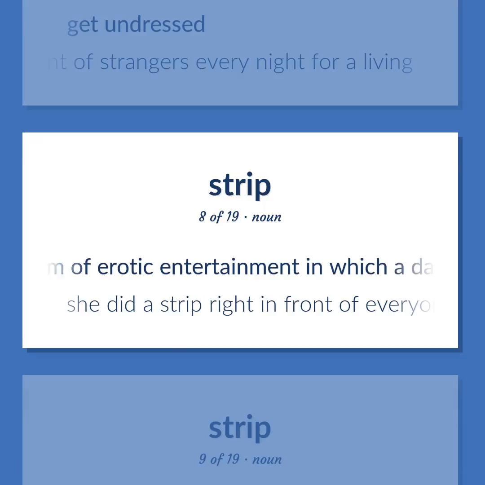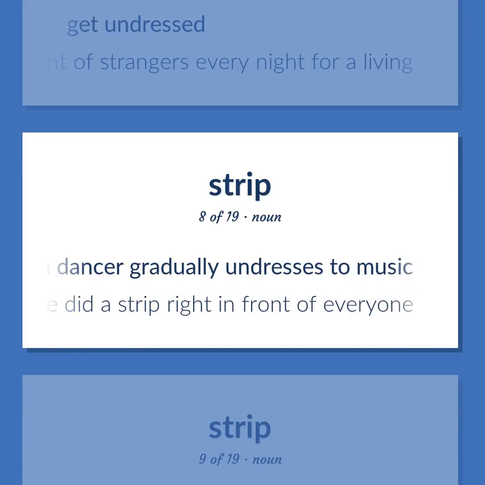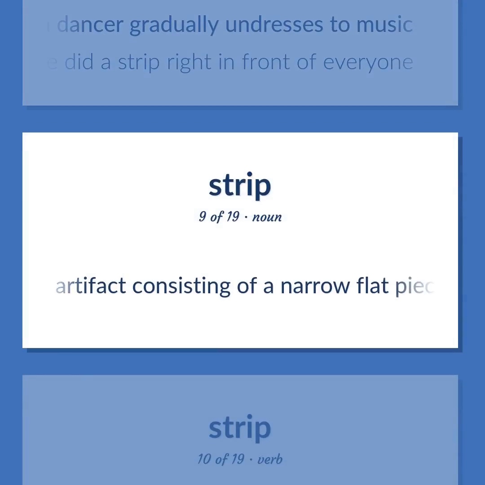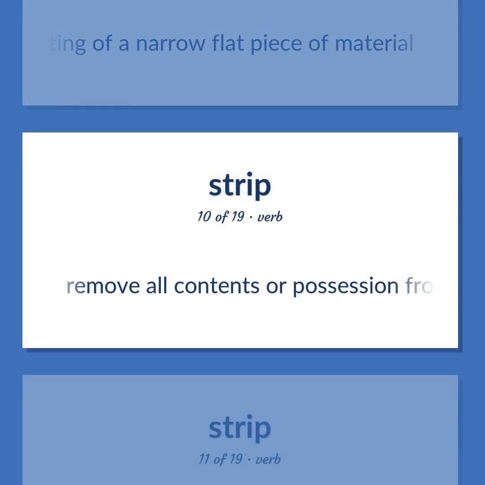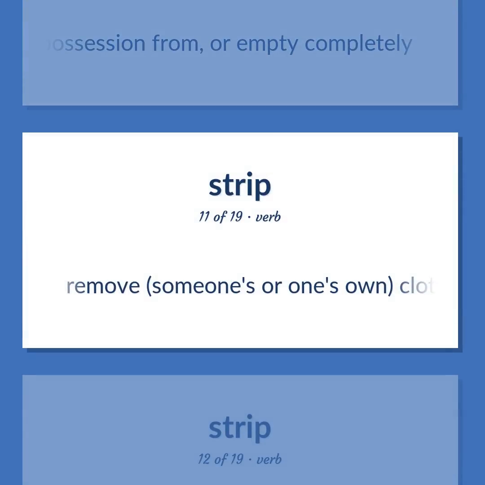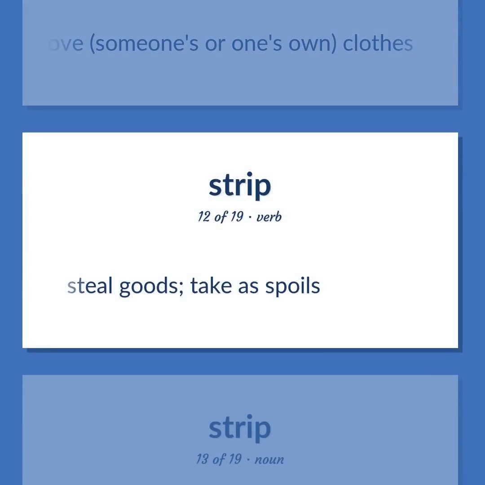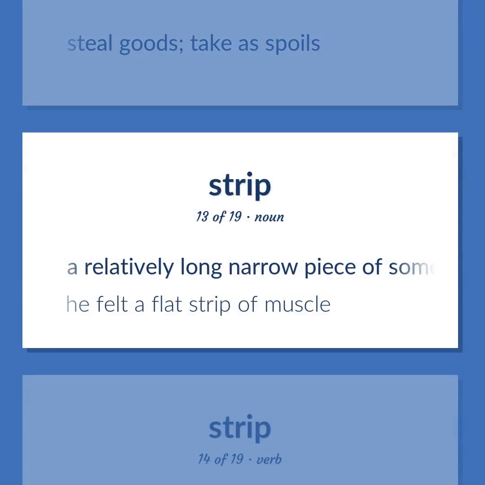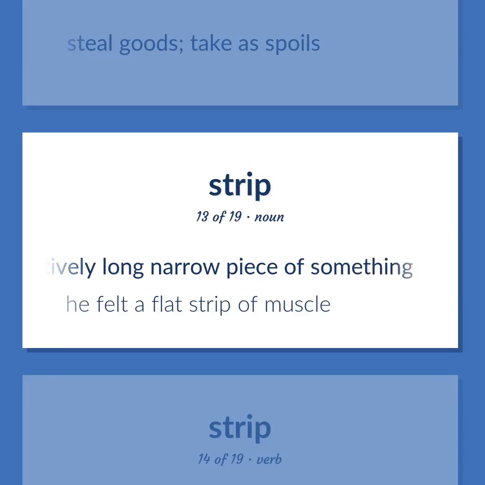A form of erotic entertainment in which a dancer gradually undresses to music. She did a strip right in front of everyone. Artifact consisting of a narrow flat piece of material. Remove all contents or possession from, or empty completely. Remove someone's or one's own clothes. Steal goods. Take as spoils. A relatively long narrow piece of something. He felt a flat strip of muscle.